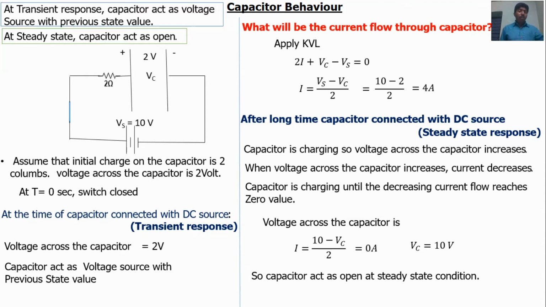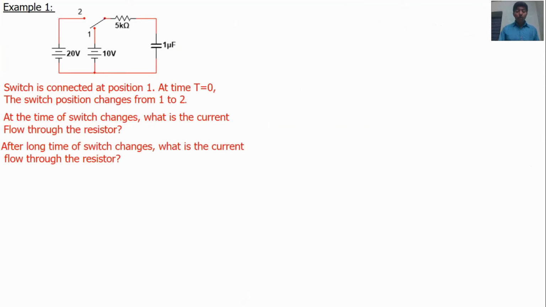Another technical proof: what will be the capacitor reactance? Capacitor reactance Xc = 1/(omega C). Omega is equal to 0 for DC circuits at steady state condition. So Xc is equal to infinity. Xc infinity means resistance infinity, and resistance infinity means open. That is why the capacitor acts as open. That is another proof. Okay. Now one example.